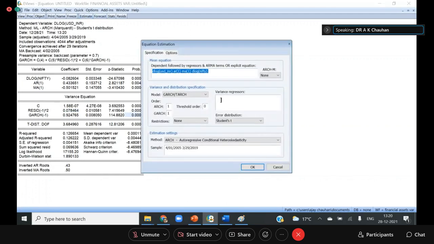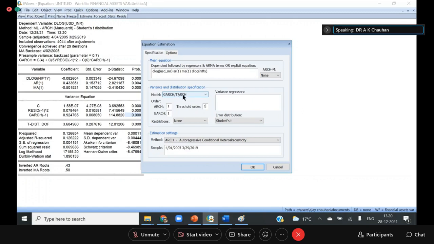Okay, after looking at this, now we want to check the asymmetric effect. For the asymmetric effect, I put threshold order 1. The moment you put threshold order 1, the GARCH model is converted to the TARCH model, the threshold GARCH model.